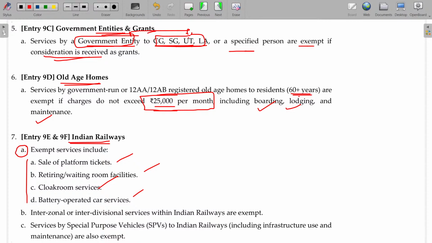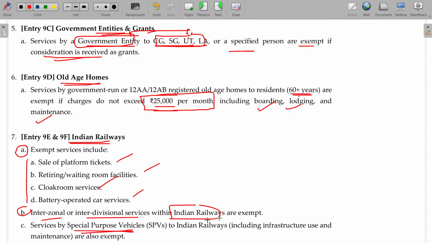There may be a waiting room now available, paid waiting room. Per hour it costs us 100 rupees or 50 rupees, like they charge. Even air conditioned waiting rooms are available, and you can use the battery operated car services to travel within the platform. For that, any amount recovered, those things are exempted from the GST. Interzonal or interdivisional services within Indian Railways, if they do any services, are exempted.